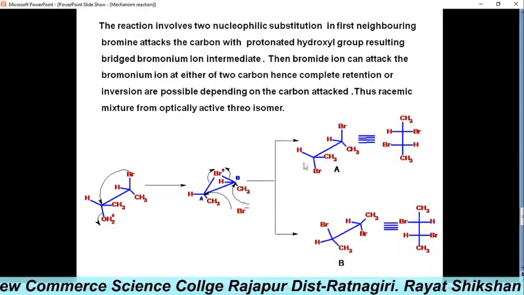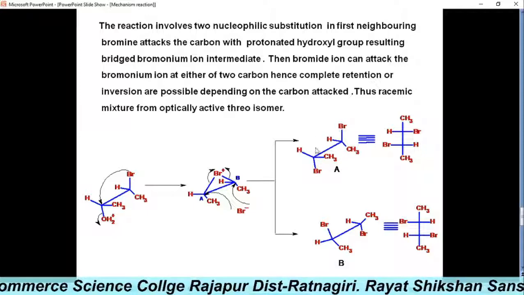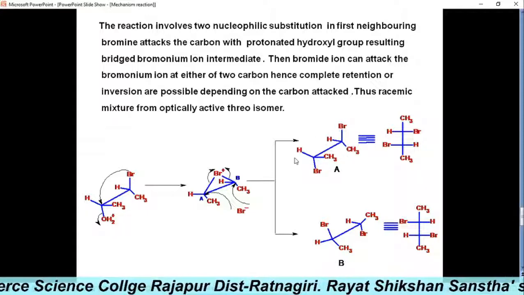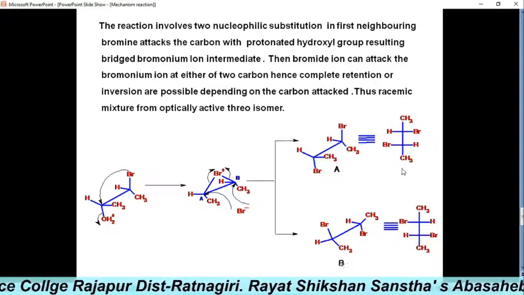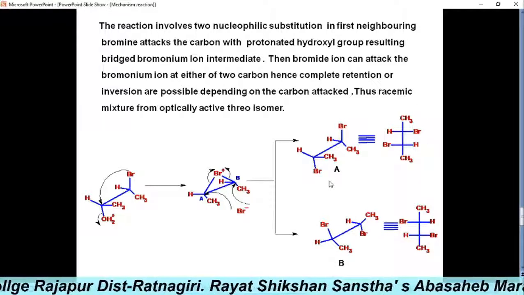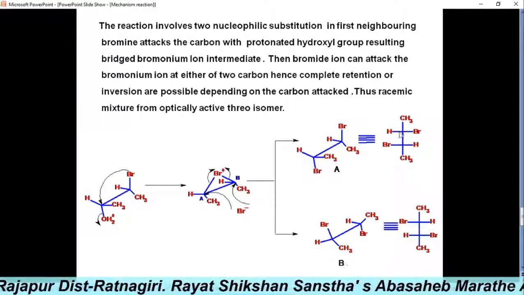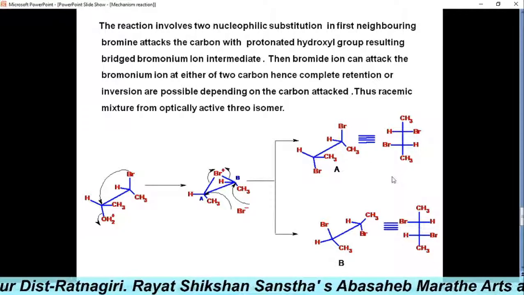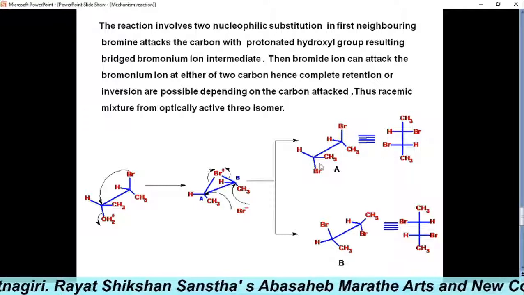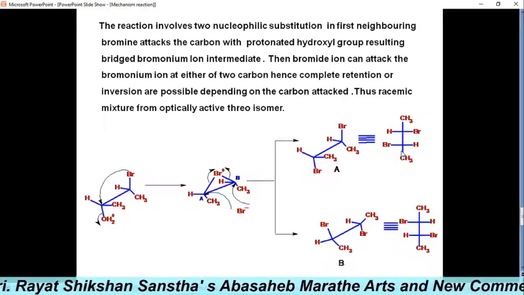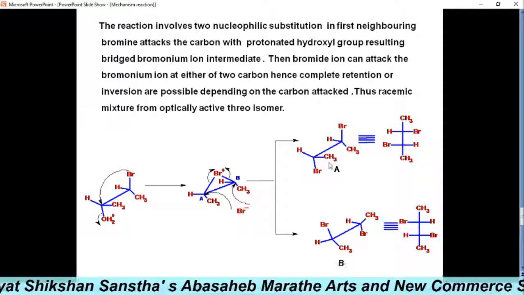We have drawn this Fischer projection; the sawhorse can be drawn in the form of Fischer. We observe that it is a threo compound. How do you draw this sawhorse as threo? It is very simple.